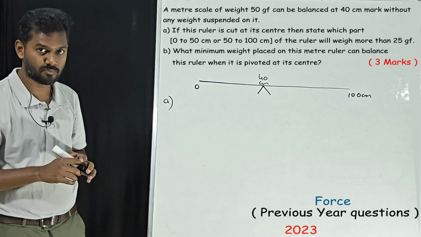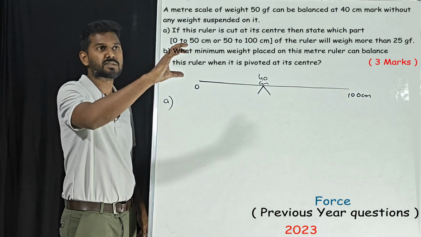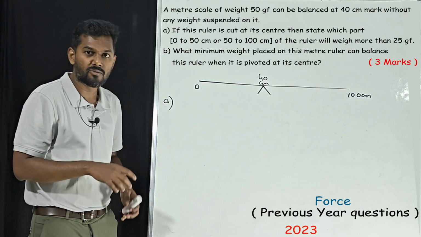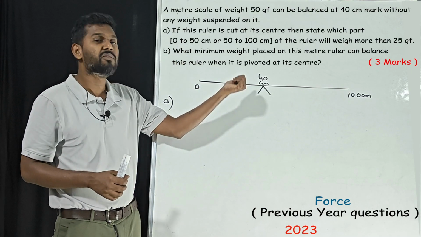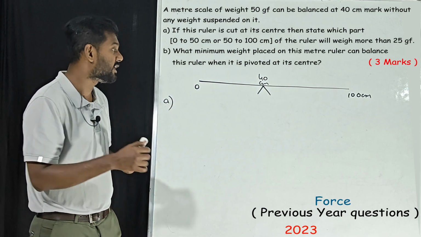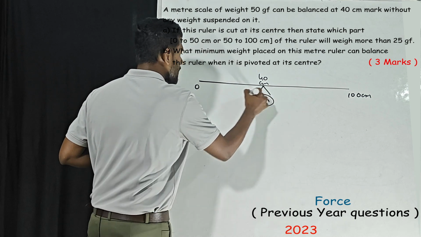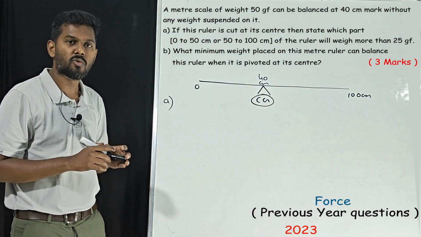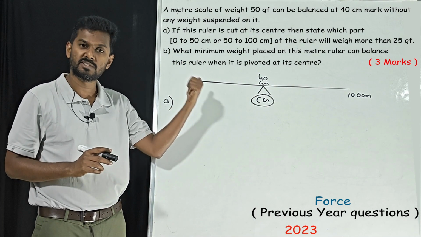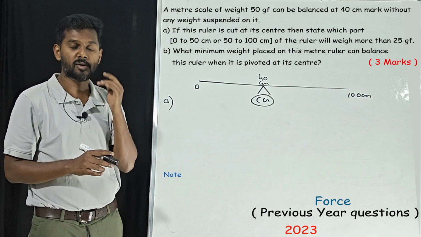Very good question. Here we need to understand that a meter scale without weights can be balanced at 40 centimeter. That means the center of gravity is at 40 centimeter. Keep this in mind. First you need to understand where the center of gravity is and what it is, only then can we answer all the remaining questions.